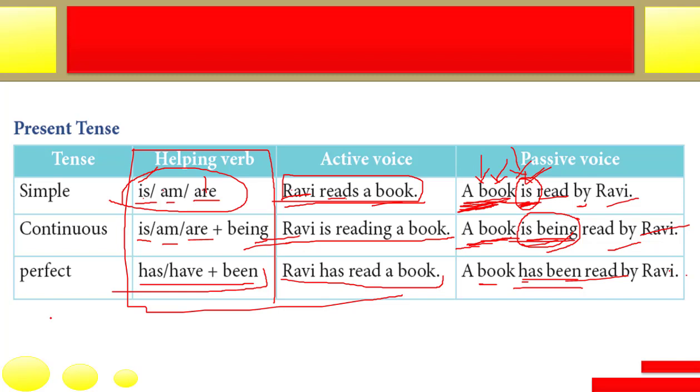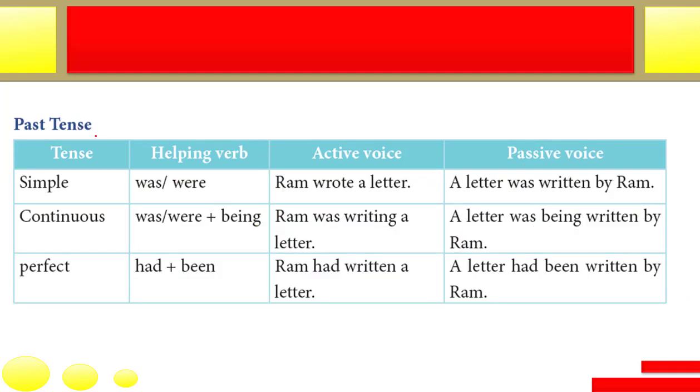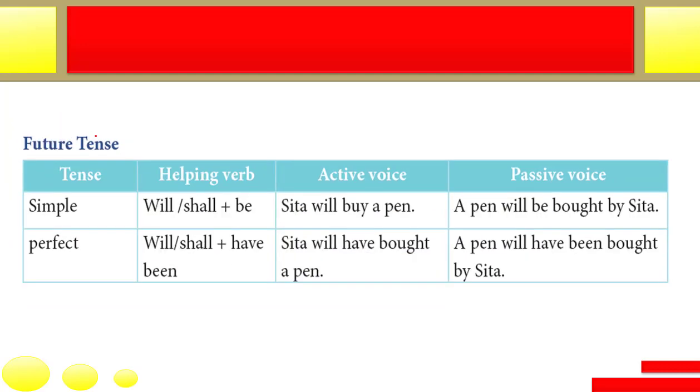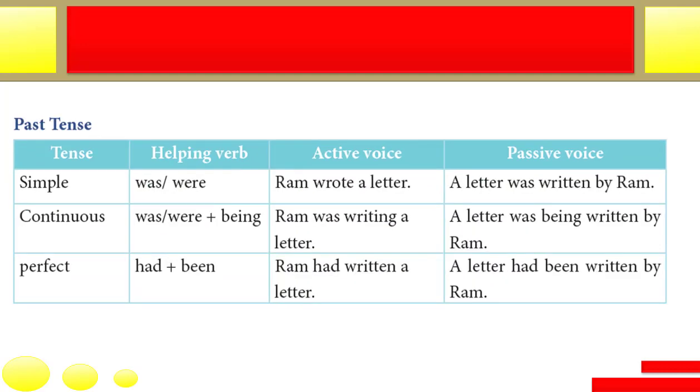And what about one more? Present perfect continuous. A sentence in the present perfect continuous can't be changed into passive voice, and that's why only three tenses are here. So these are the present tense. Now next we are going to see past tense. Here also three tenses are there: simple past, continuous, and perfect.